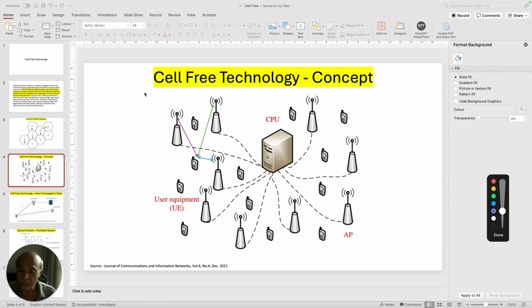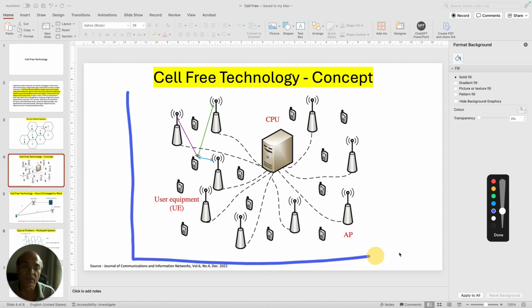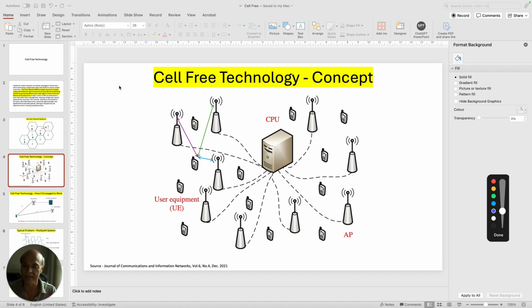So it has to work in high frequency. It can't work in low frequency, because in high frequency you can limit the propagation characteristics of the radio signal within a small geography, so that these APs can work in a synchronized manner without that problem of delay, because delay management is going to be a huge challenge. With low frequency, you can't have the signal constrained within a small area of 1 to 2 kilometers. It can percolate and go to 10 kilometers, and therefore you will have huge interference which you cannot manage.